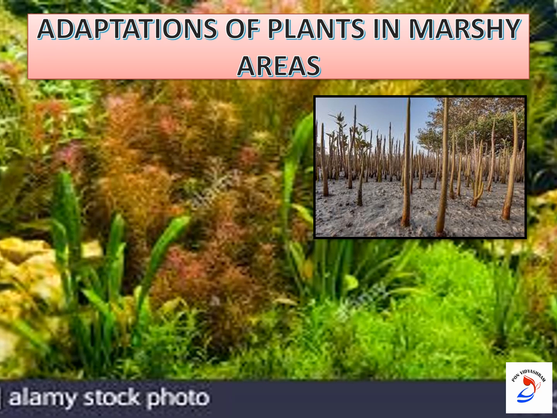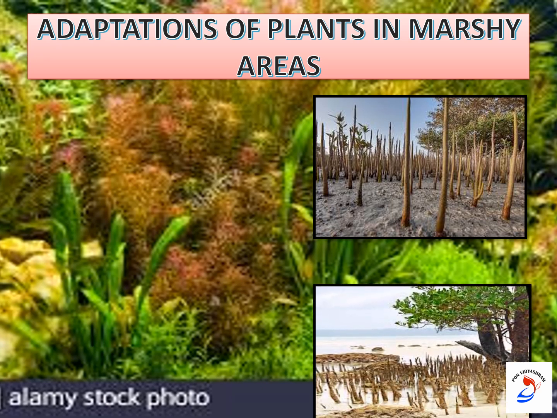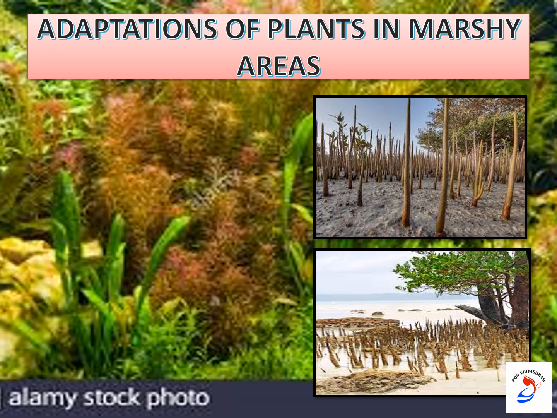So roots adapt to the condition by growing upward and taking in the air from the atmosphere instead of taking from the soil, because the soil is always covered with the water. Such roots are called breathing roots or pneumatophores. See the picture, how the roots come out for breathing purpose.